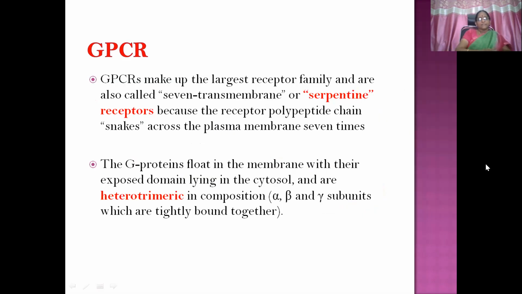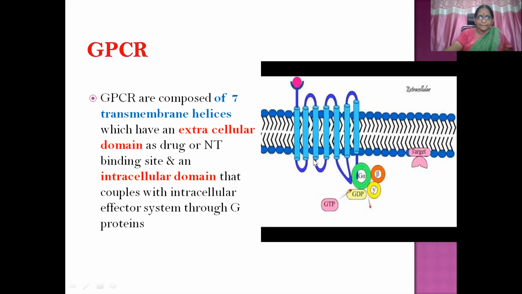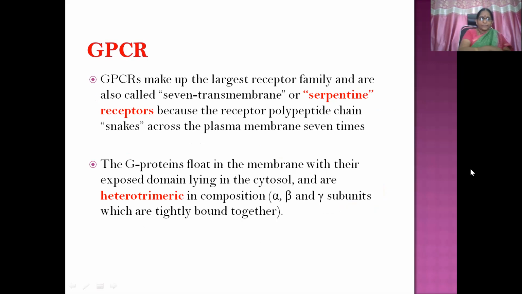So GPCRs make up the largest receptor family and are also called 7-membrane or serpentine receptors because the receptor polypeptide chain snakes across the plasma membrane 7 times. This is snaking, 7 times. The G proteins float in the membrane with their exposed domain lying in the cytosol and are heterotrimeric in composition.